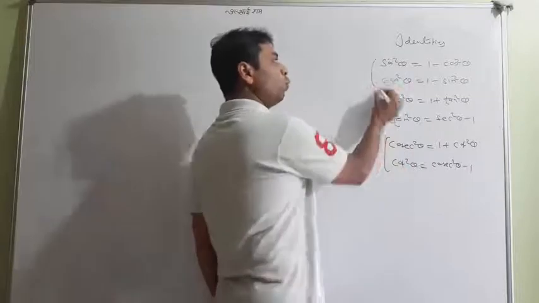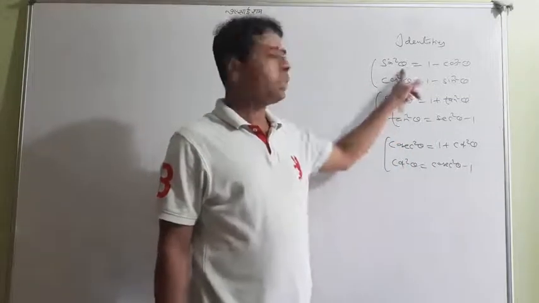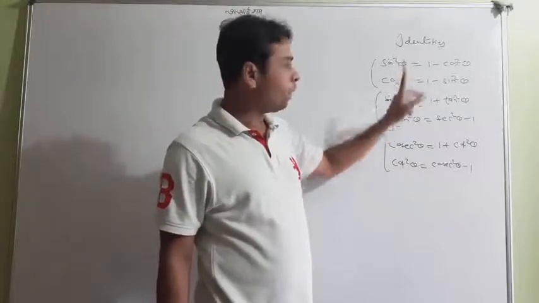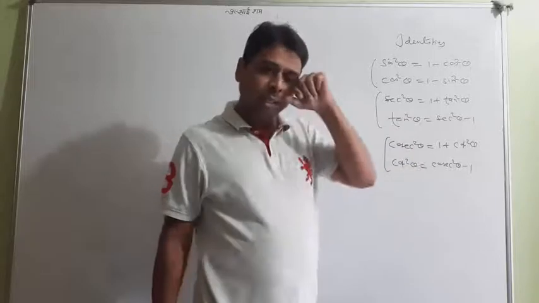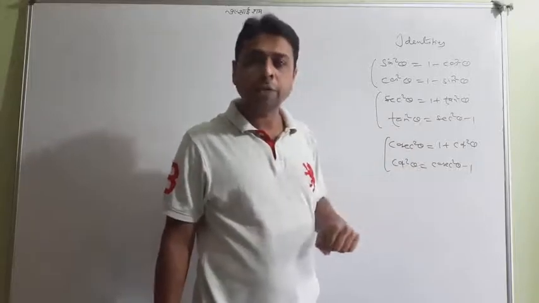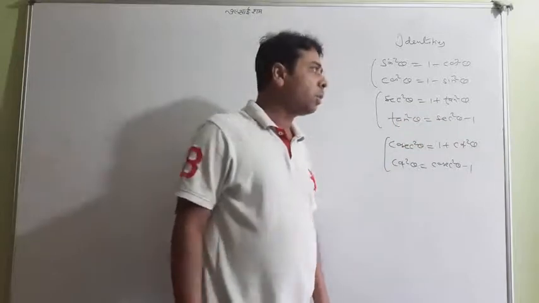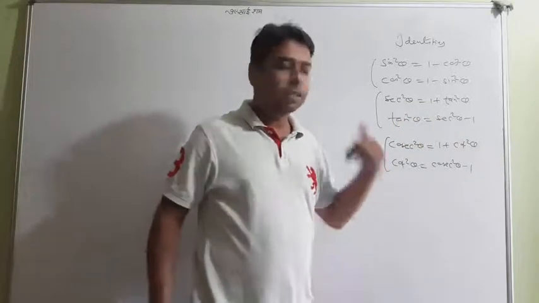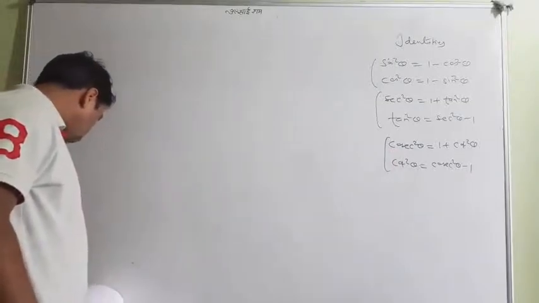So I have written only two identities of each. The main identities are sine square theta plus cos square theta is 1, sec square theta minus tan square theta is 1, and cosec square theta minus cot square theta is 1. I didn't write all of these because I just want to write only these 3. I have some work on these 3 identities. So what is the new concept and new questions? I just want to explain that.